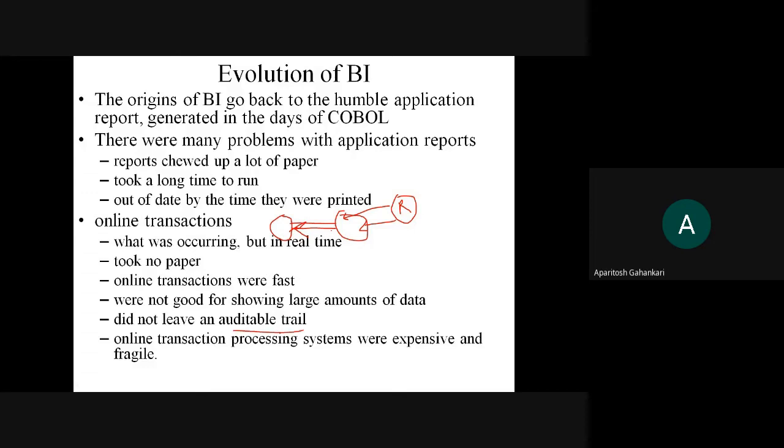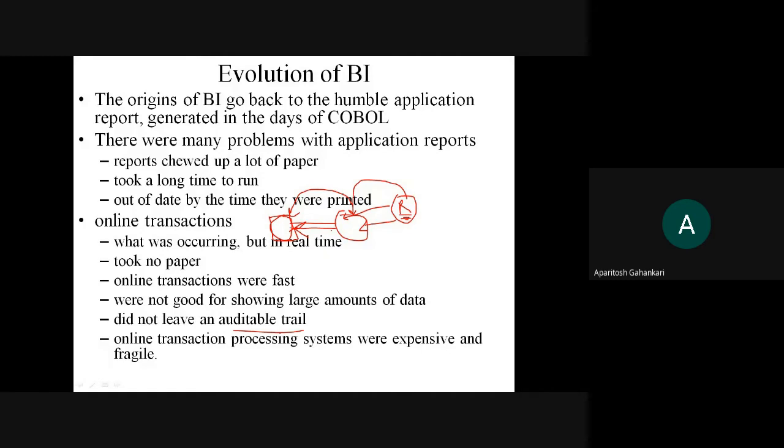Auditable trail का मतलब I would be able to trace out that this was a factor in this result, or it is the thing that is dependent on this thing. So I should be able to trace out that this is the original place from where my results are getting manipulated.